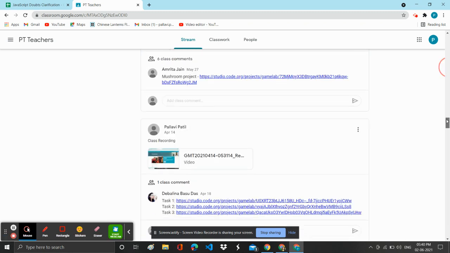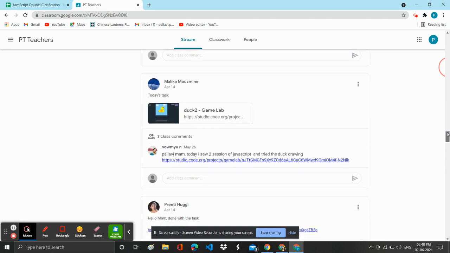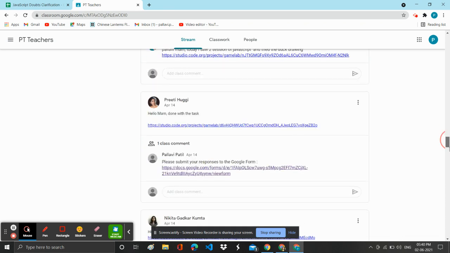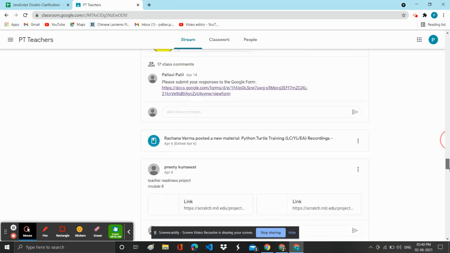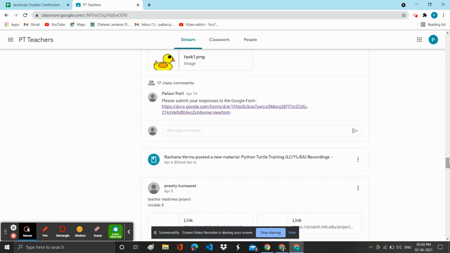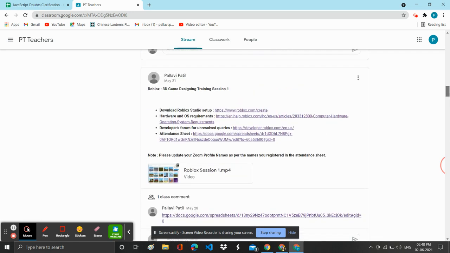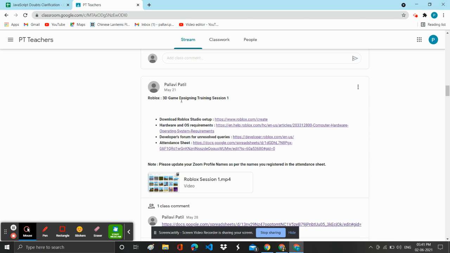As you scroll down, you will find different people have posted different things. Some of the students have also mentioned their assignment task links, and some teachers have mentioned posts or notifications related to the sessions. For example, here under the name of Pallavi Patil, there is this Roblox 3D game designing training session one. All the titles have been listed, at least in my posts. There you will find all the necessary details related to that particular day's training session.